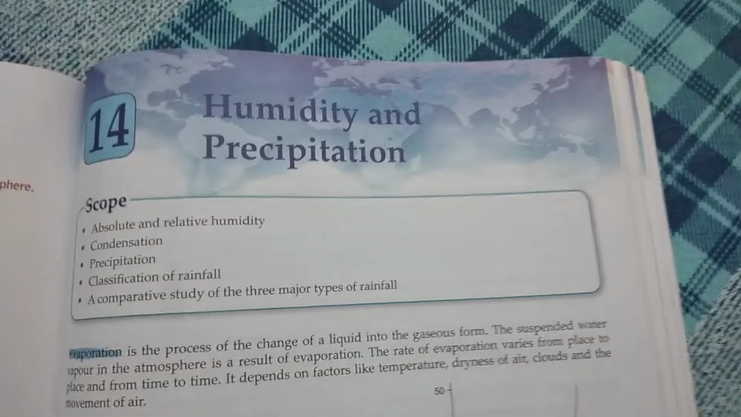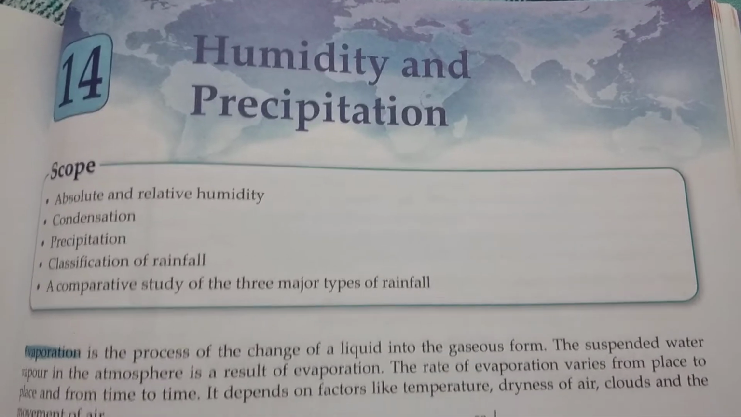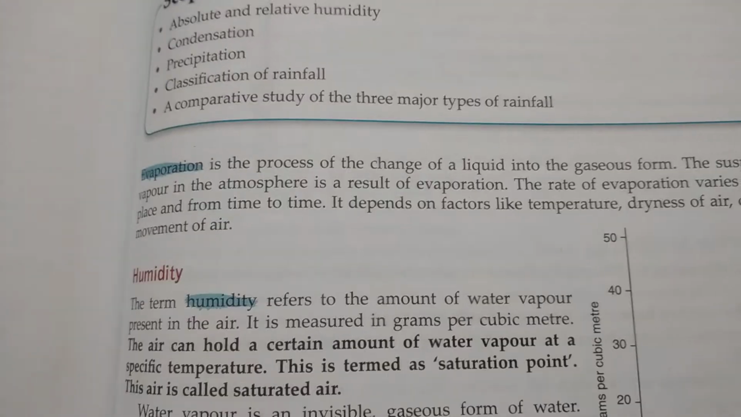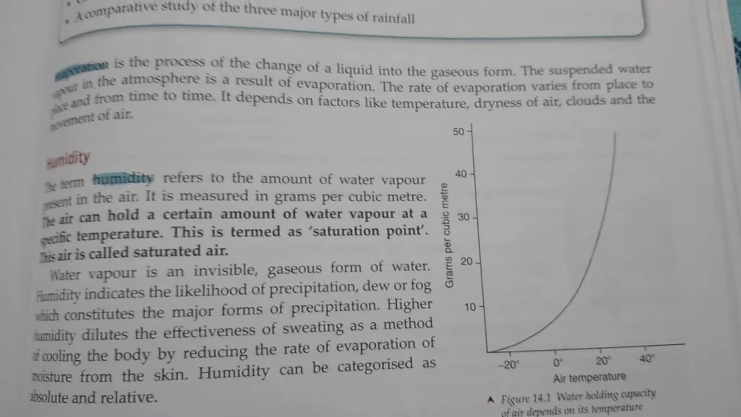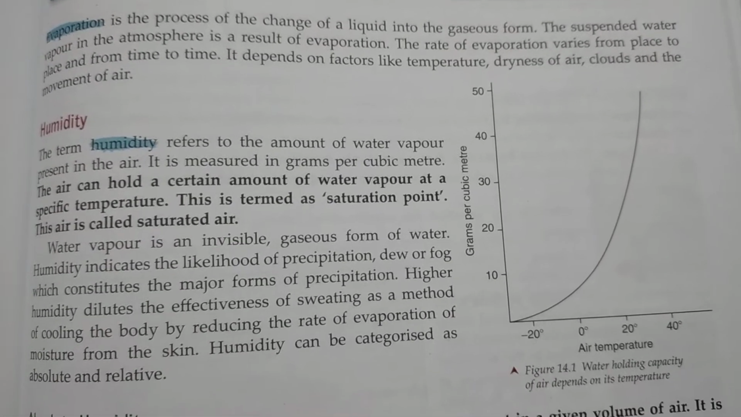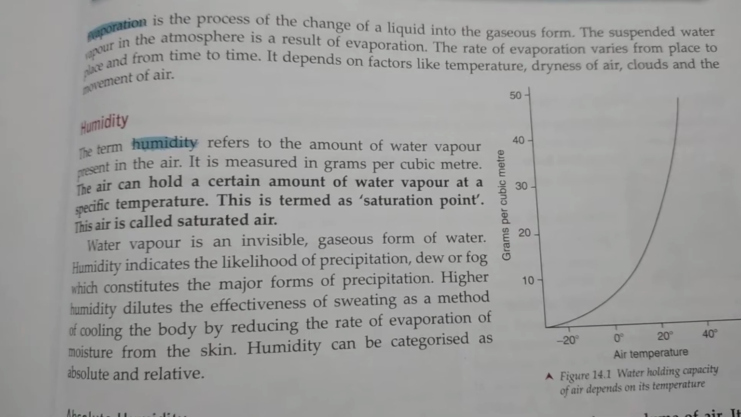Hello class 8. Today let us begin our class with this chapter, humidity and precipitation. So the first thing in this chapter that we have to know is what is humidity. Humidity is nothing but the presence of water vapor within the atmosphere.